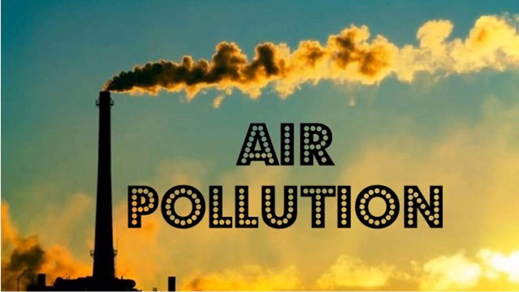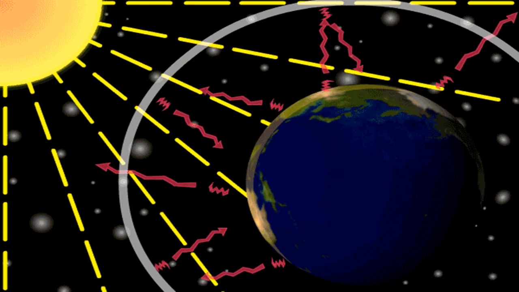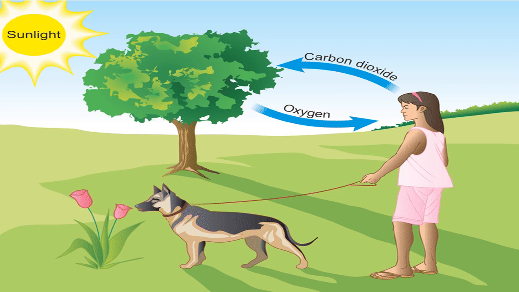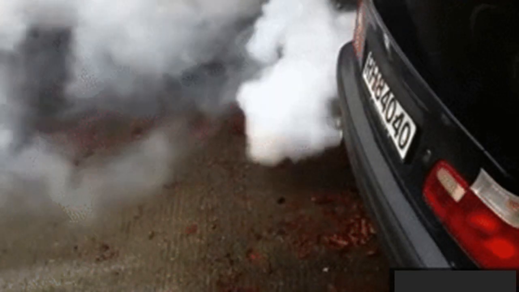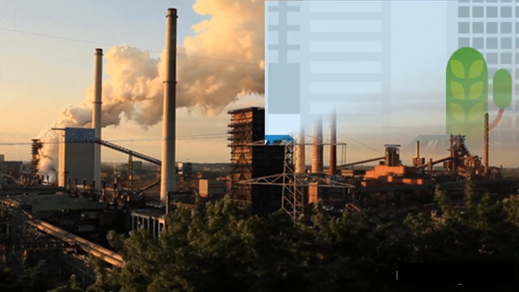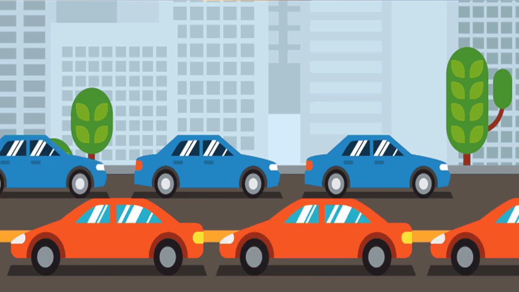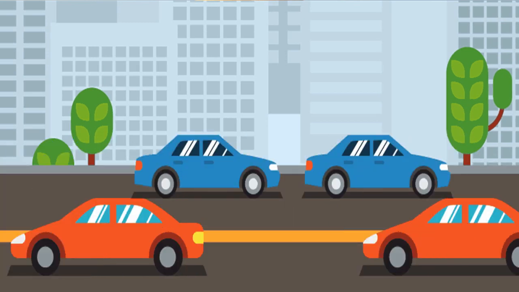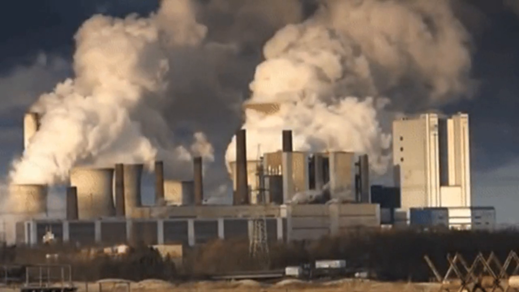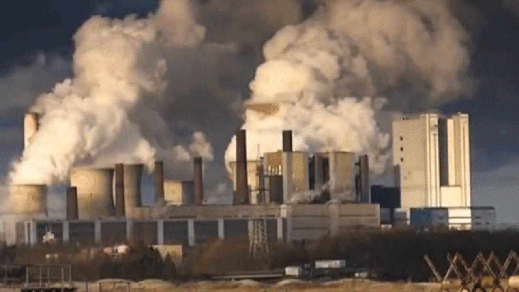Let us first start with air pollution. The atmosphere of the earth has a balance of various gases that help people and animals to breathe and remain healthy. When the air is polluted, this balance gets disturbed. The pollutants of air are gases released from vehicles and factories. Vehicles are the main cause of air pollution in big cities as they release smoke. Factories and industries use coal and petroleum and release air pollutants such as carbon dioxide into the environment.